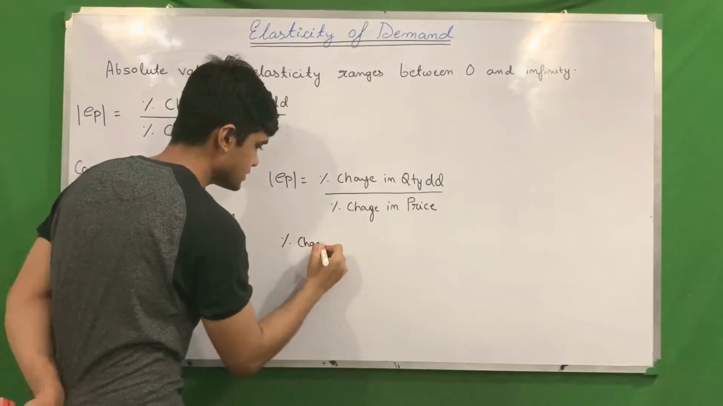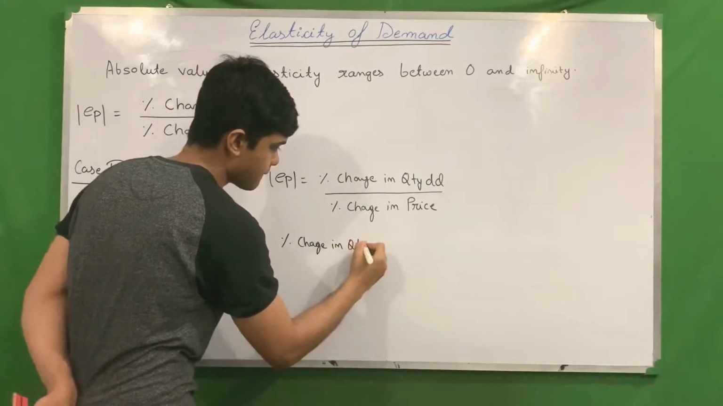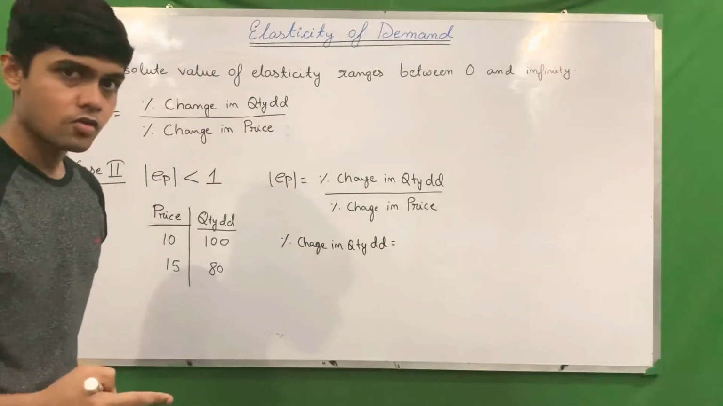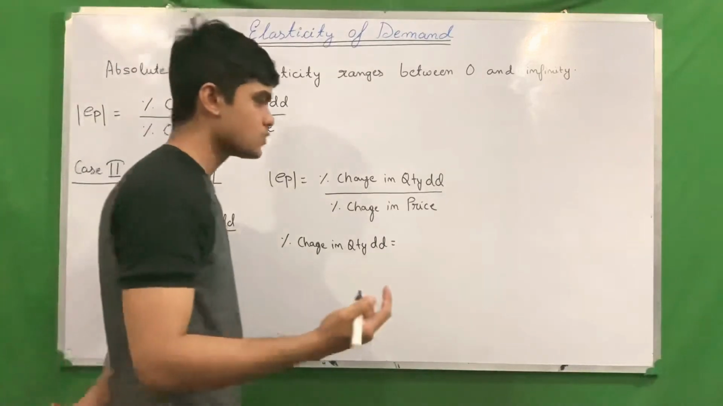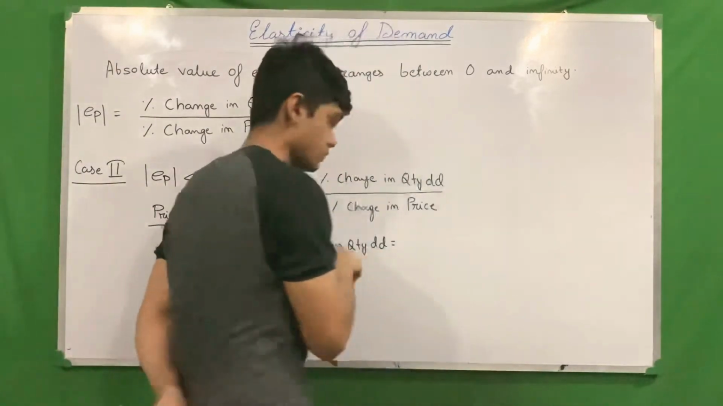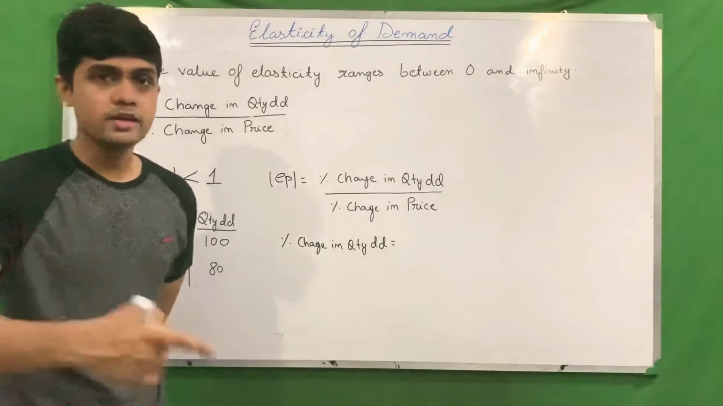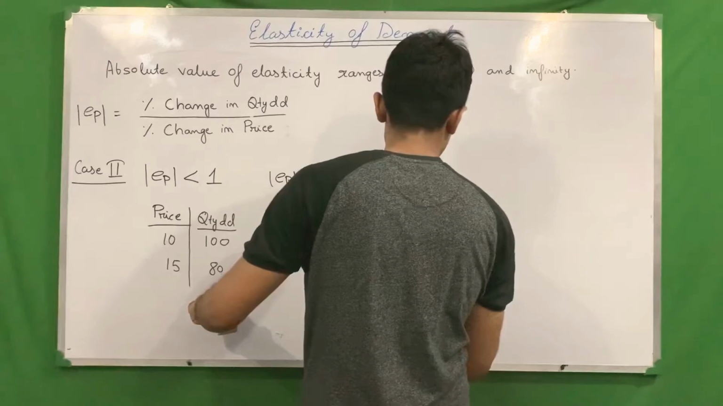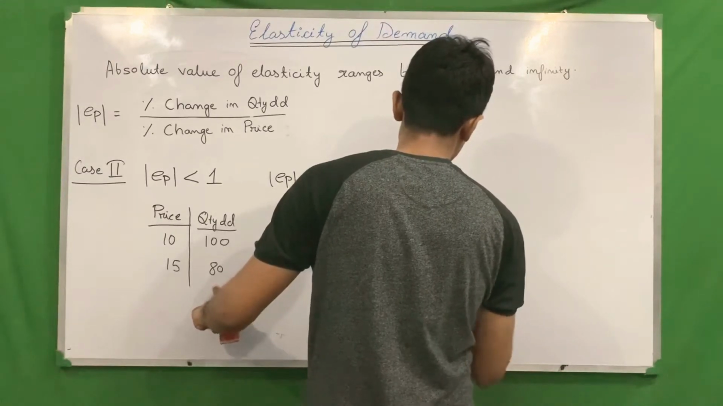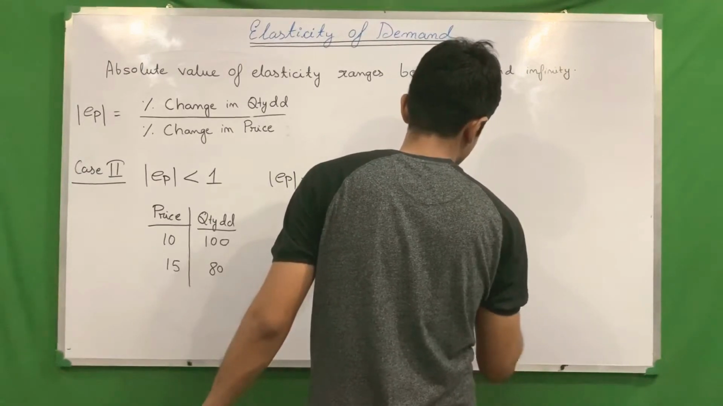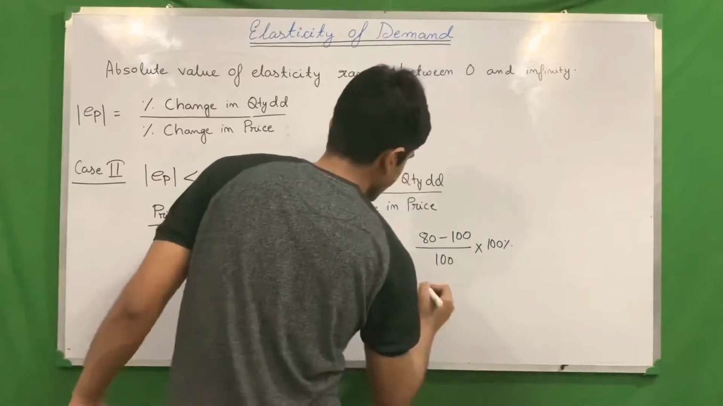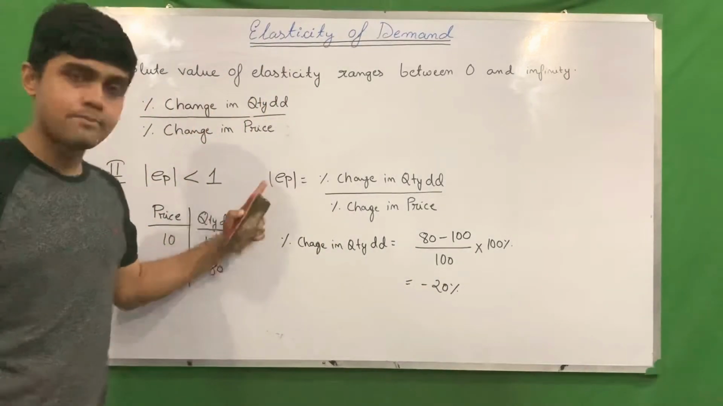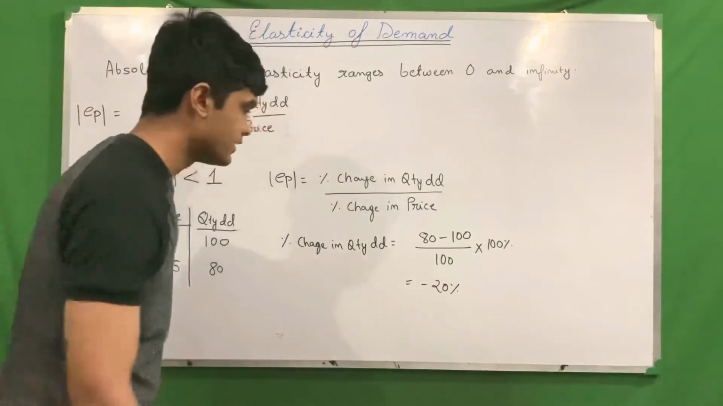How much is the percentage change in quantity demanded? We know new price minus old price divided by old price into 100. So we are doing quantity: new quantity minus old quantity divided by old quantity into 100. New quantity is 80 minus old quantity 100, divided by old quantity, into 100%. This we have already done. Minus 20% is the answer. But because this is an absolute value, we will ignore this negative sign later on.